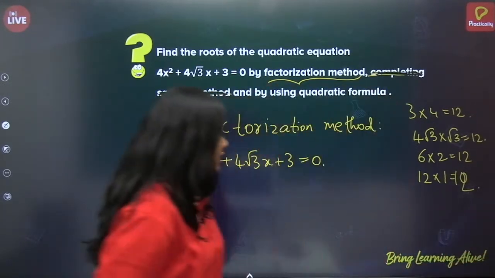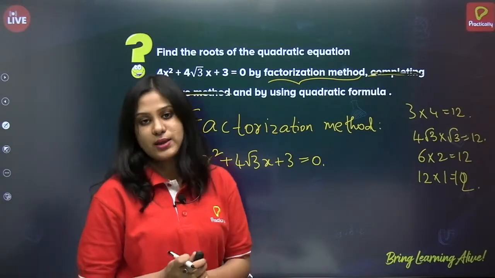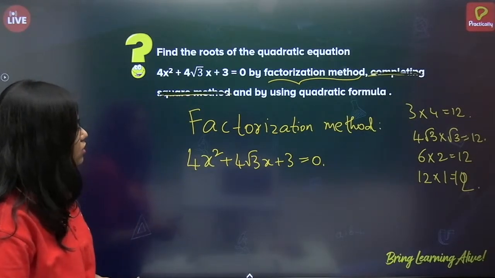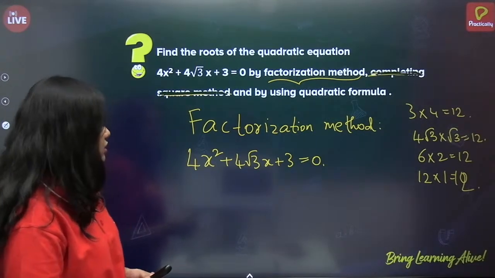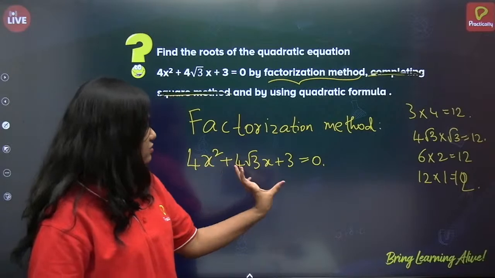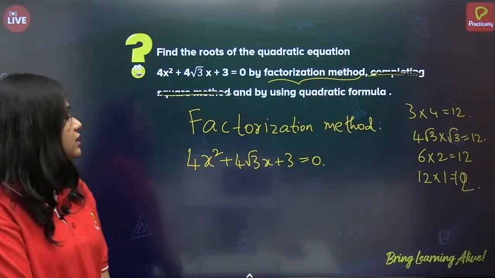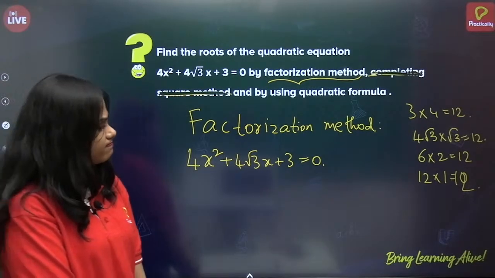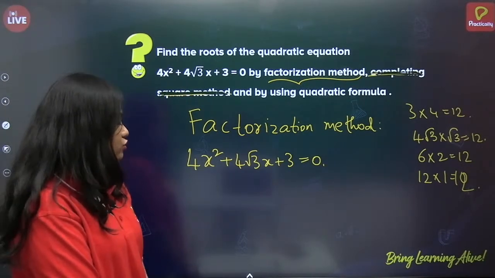Now let us see in which factors we can arrange this 4 root 3. Let me see, 4 times 3 is 12. 3 root 3 is 9. Can we write 12 as factors whose sum is 4 root 3? Come on, let us check. So 12 is 3 times 4, 6 times 2, and 2 root 3 times 2 root 3.